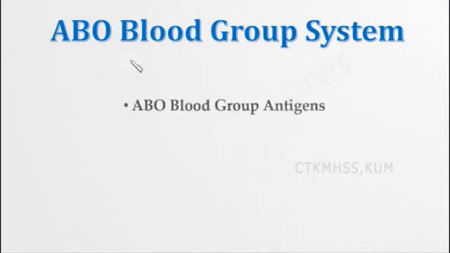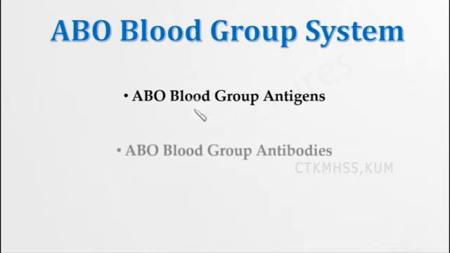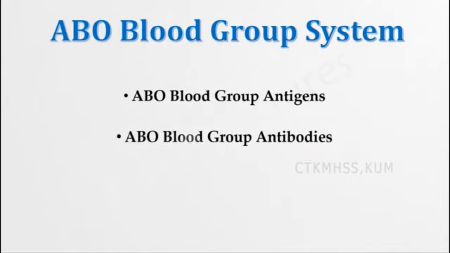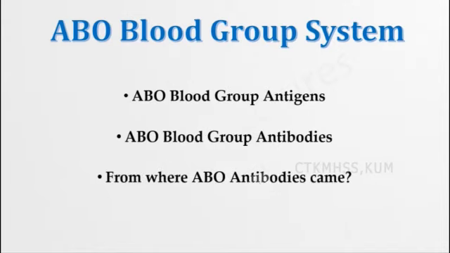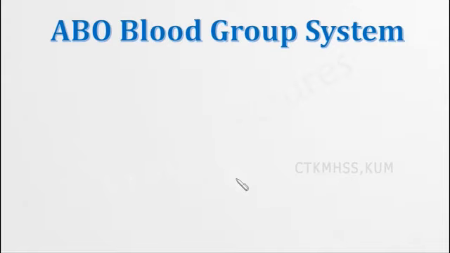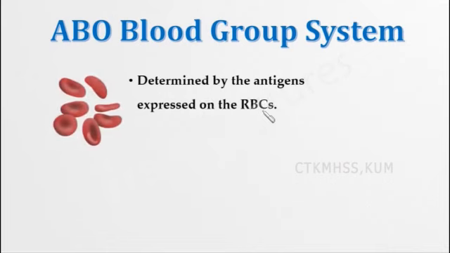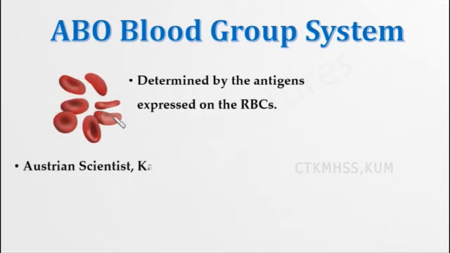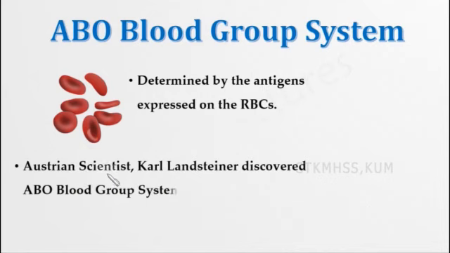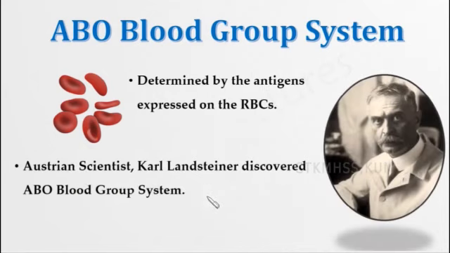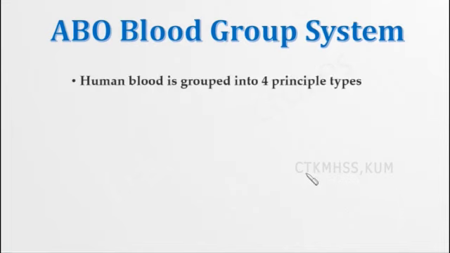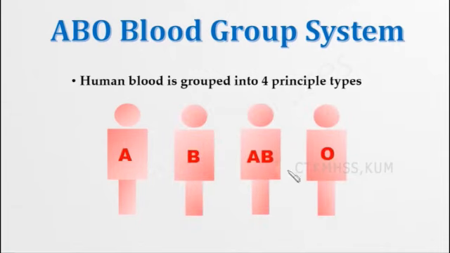So we will see a video about the ABO blood group system. In this we are going to see ABO blood group antigens, ABO blood group antibodies and from where these ABO antibodies have come. So here in the ABO blood group system, we have seen these are determined by the antigens expressed on the RBCs. So the RBCs contain antigens. This was discovered by an Austrian scientist called Karl Landsteiner. Human blood is grouped into 4 principal types, that is A, B, AB and O.